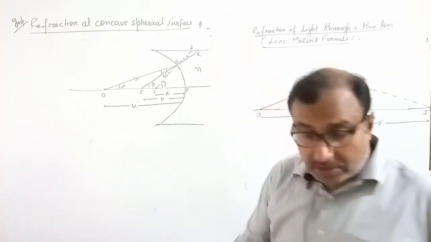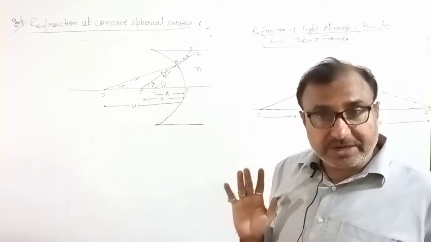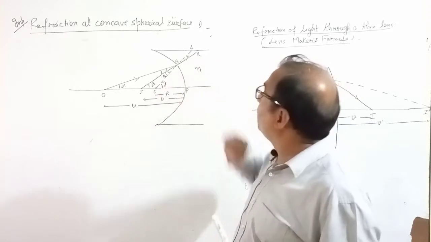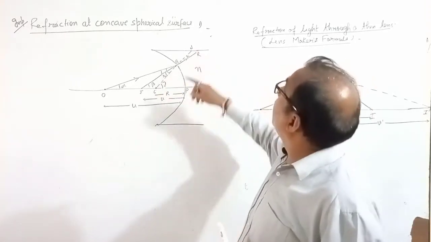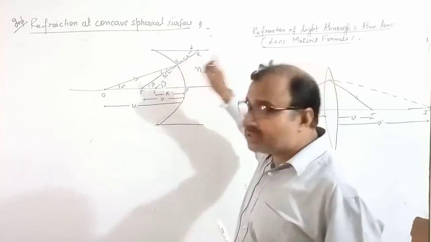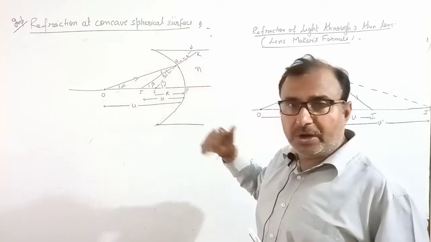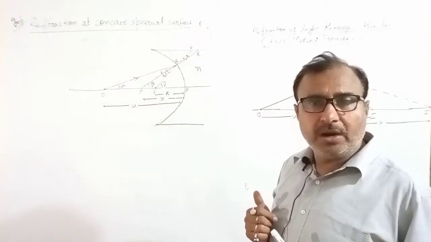Anywhere on the spherical surface you put a normal, that will always pass from the center. So this is the center, this is your normal. Now a light ray moves from air to glass. Glass is denser in comparison to air, so it will bend toward the normal.